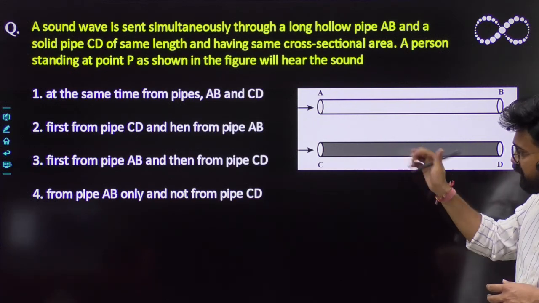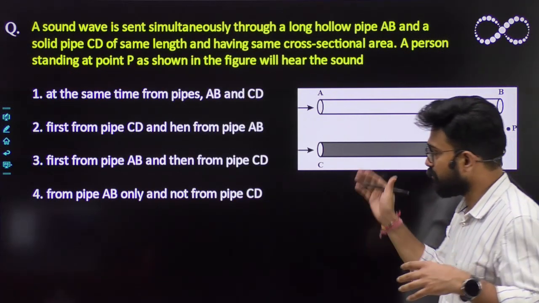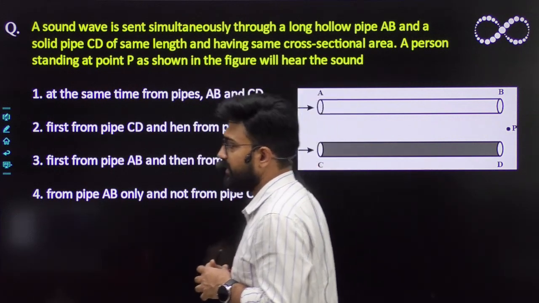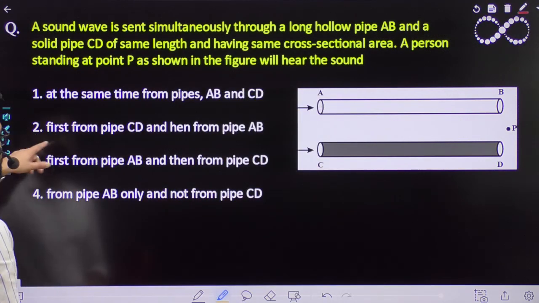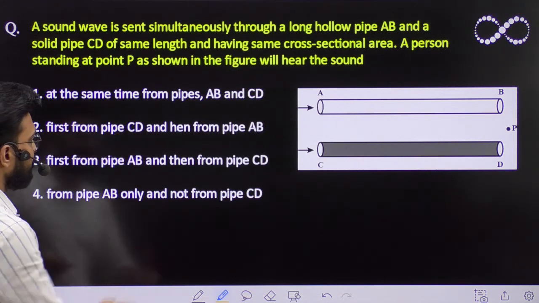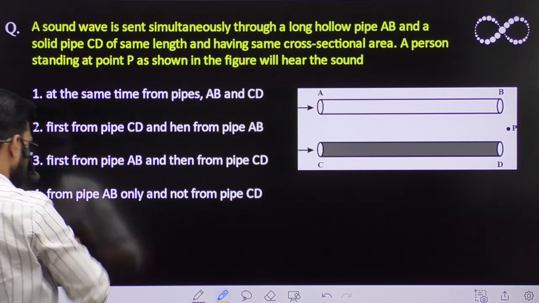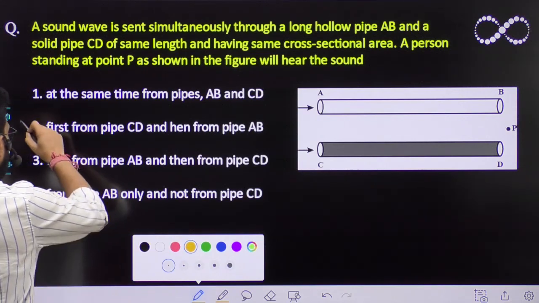Since the speed of sound is greater in solid, it will arrive sooner, right? So this is a very simple question, there is not much to do in it. First from the pipe CD and then from the pipe AB. So second would be our correct option.